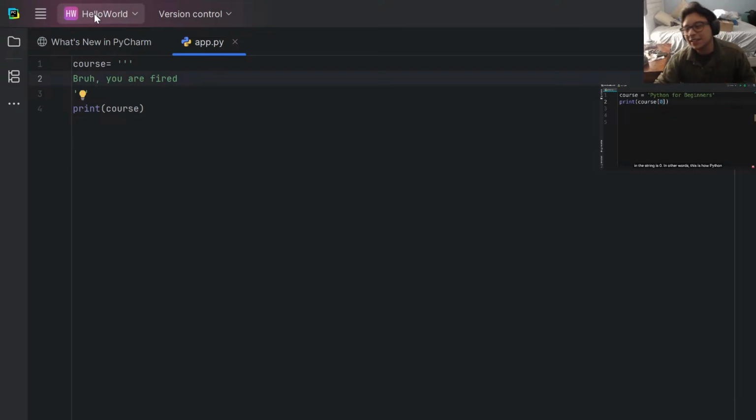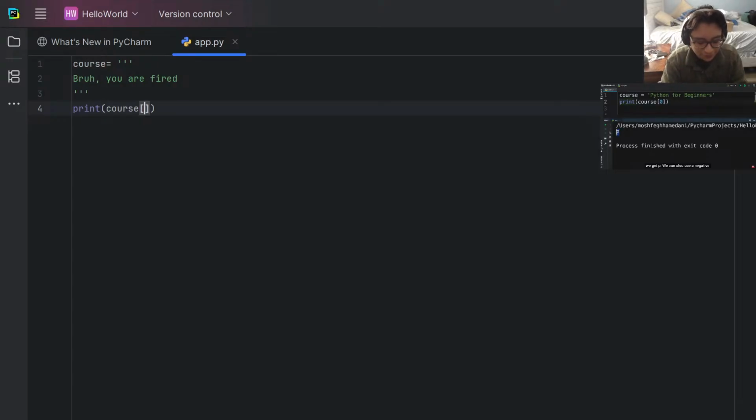The index of the first character in the string is 0. That's how Python strings are indexed. It'll be 0 for P, 1, 2, 3, 4, and so on. So the index of the first character is 0, the second character is 1, and so on. Let me delete this and run this program. Look at this, we get P.